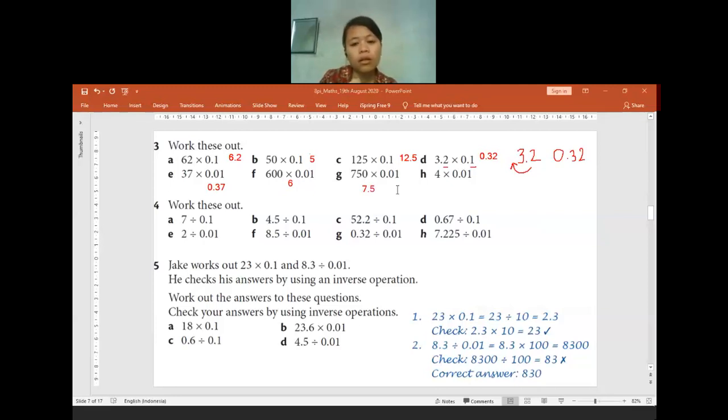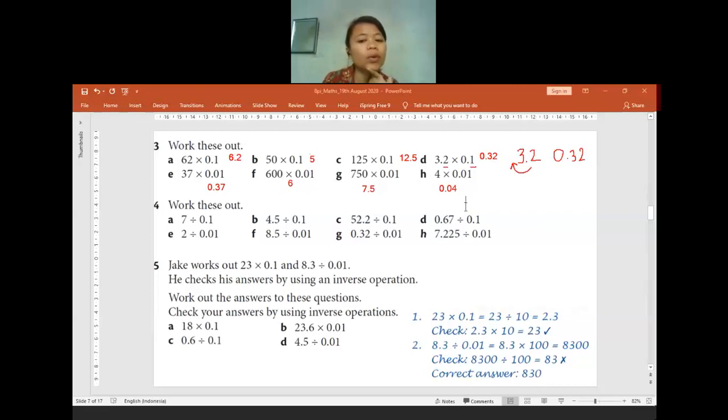Okay. Now for the question H. What number will it be? 4 times 0.01. Is it 0.04 or 0.004? We check how many decimal places there are. There are two decimal places. So the answer will be 0.04, because the decimal places will be at the 0 and the 4, in total 2.